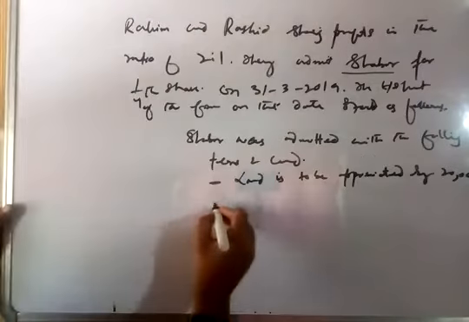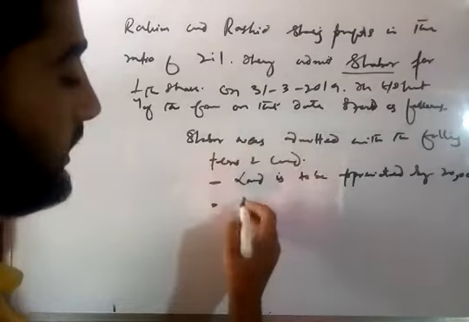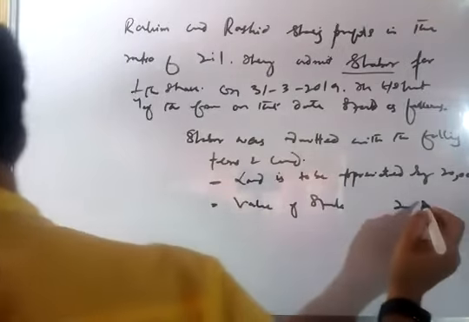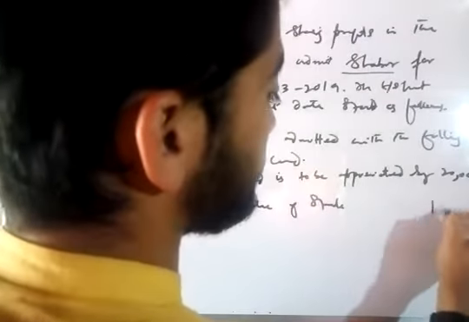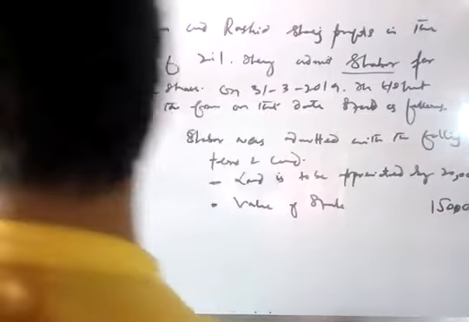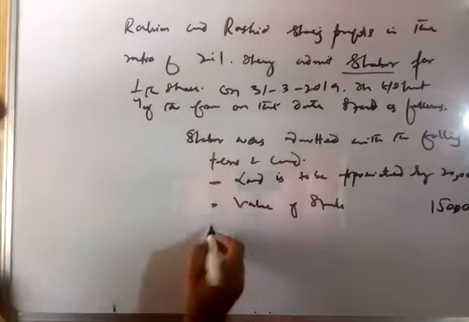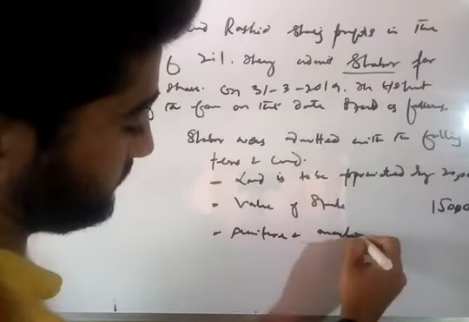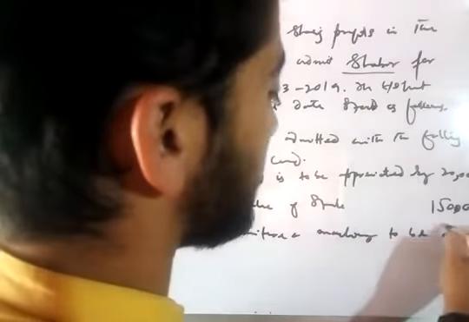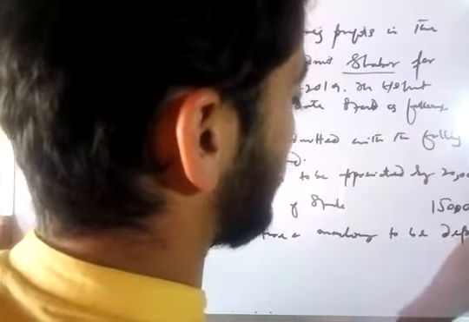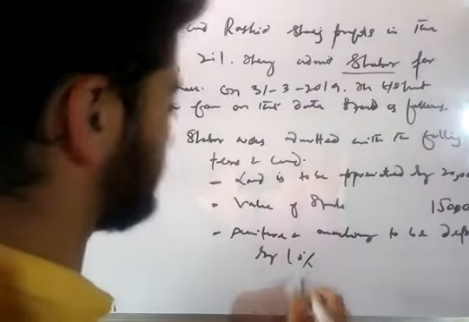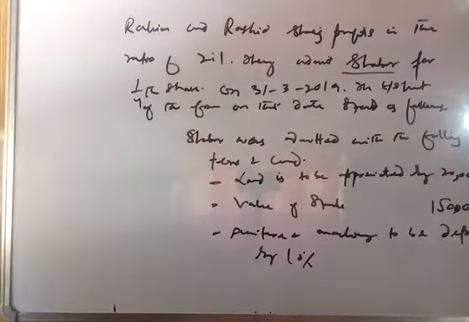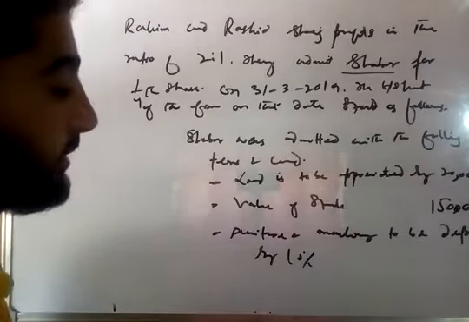Value of stock on that date was 15,000. Furniture and machinery to be depreciated by 10%.